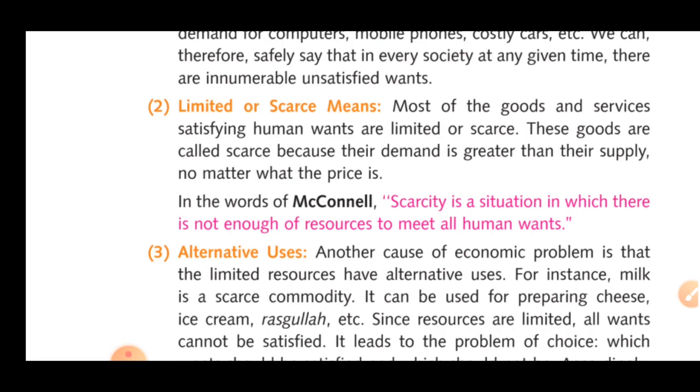Most of the goods and services satisfying human wants are limited or scarce. These goods are called scarce because their demand is greater than their supply, no matter what the price is. So let's talk about a television. In a normal home, people generally have one television, and ample people are there to watch it. The person who watches it gets complete satisfaction from the television, and the mobile phone as well.